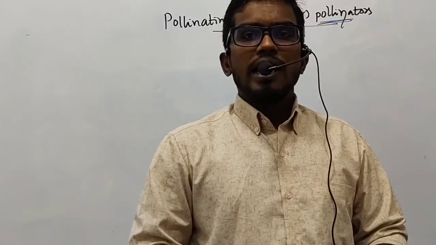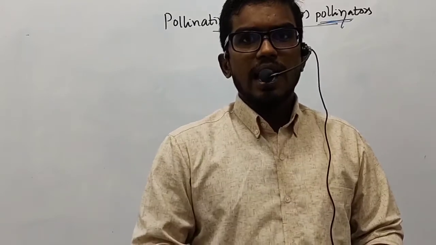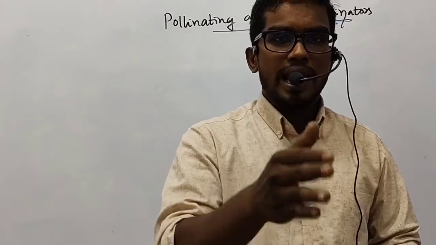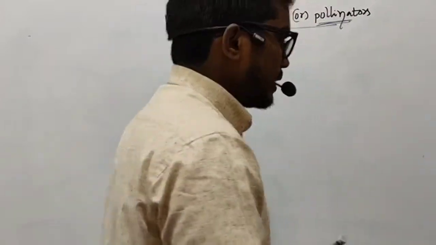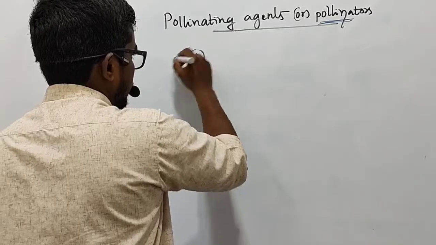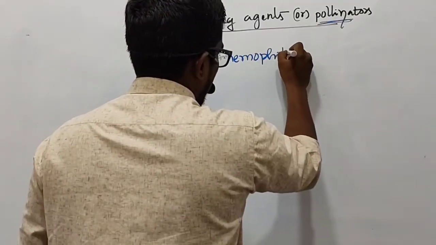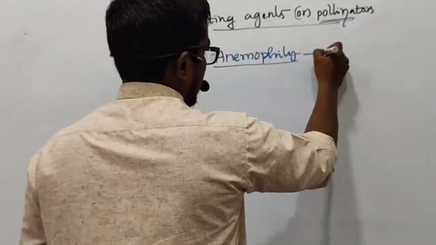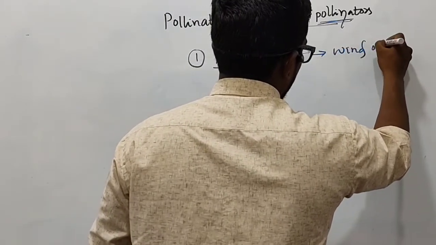In fact, in the majority of plants, pollination is brought about by biotic agents, and there are even a few plants where pollination is brought about by abiotic pollinators. So, depending on the type of pollinating agent, we can classify them into three types. One is anemophily. This is a type of pollination which is brought about by the pollinating agent, that is wind or air.